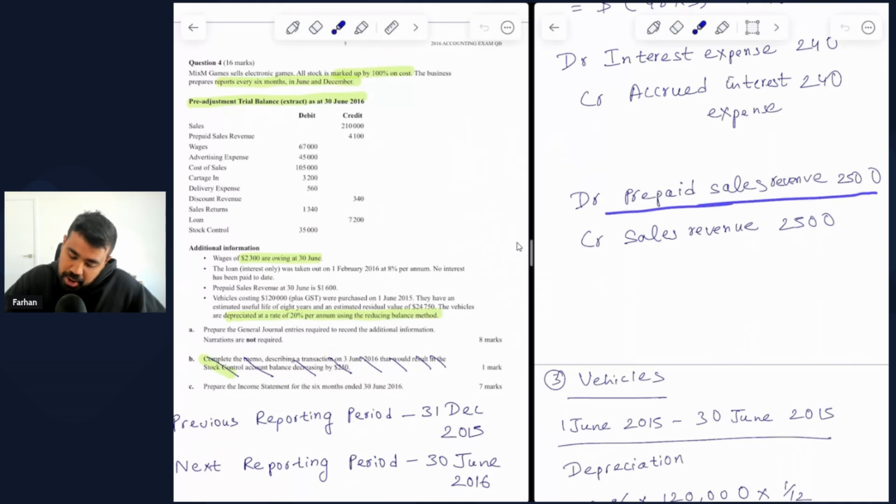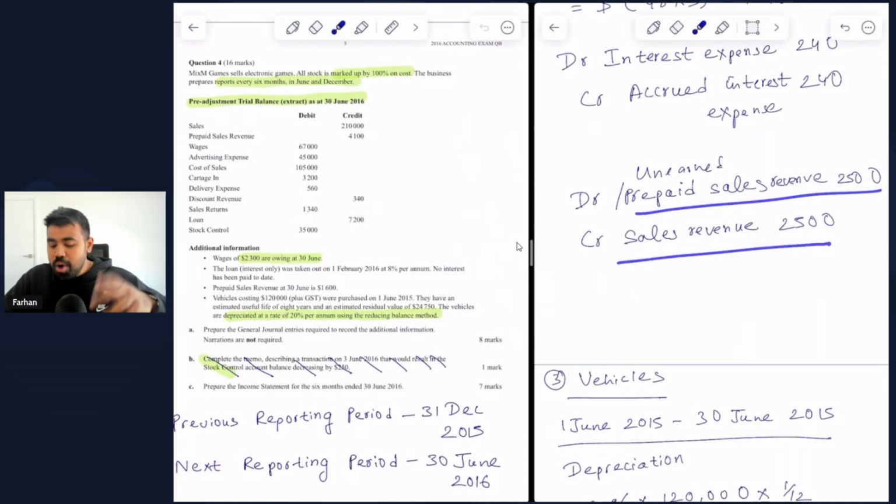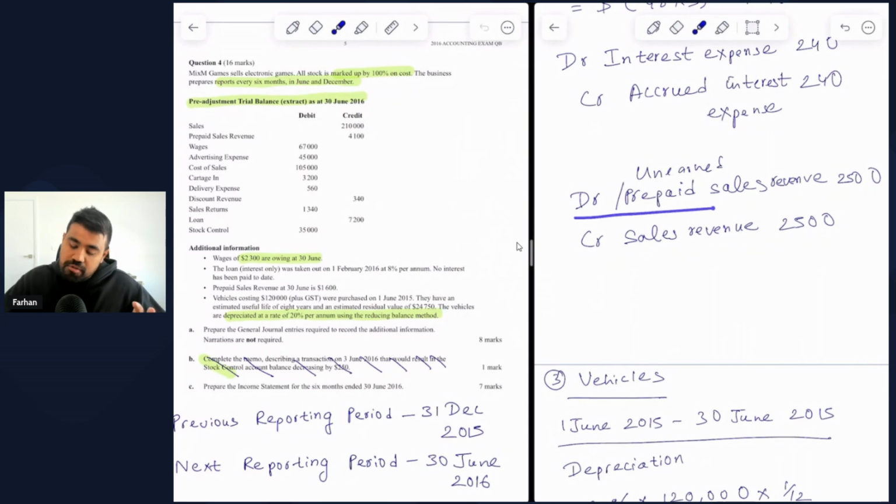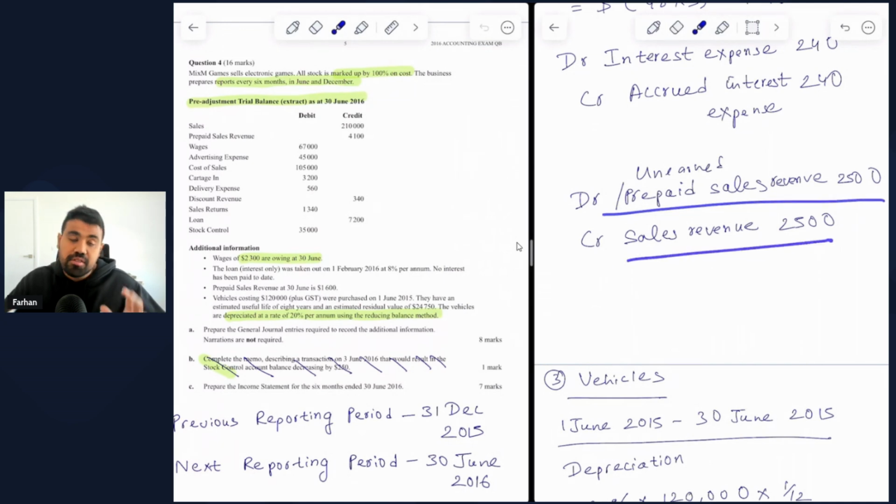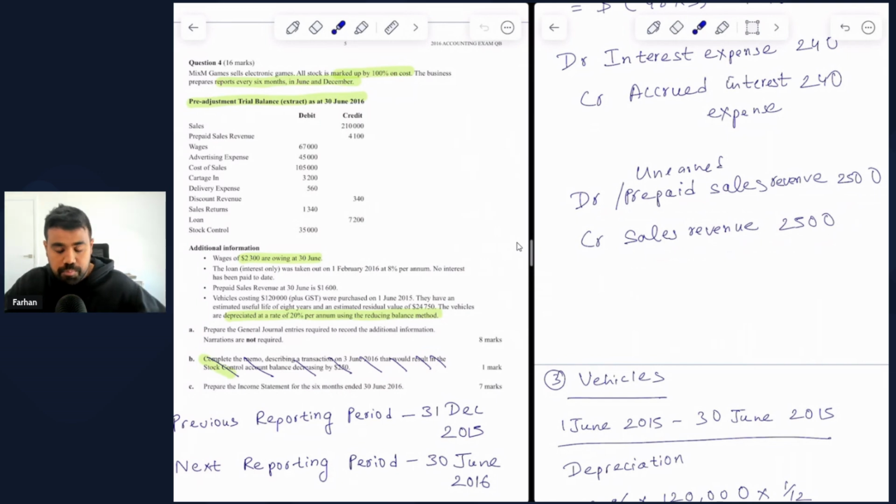So I wrote prepaid here. You should write unearned as well, so you understand it's the same thing. And then you're crediting sales revenue by 2,500 because you have earned this revenue. So now you can confidently say that this $2,500 is your sales. So you have to report this within the income statement. Again, debit unearned sales revenue refers to a reduction in liability or the amount of obligation that you had to deliver. And credit sales revenue of $2,500 is simply increasing the revenue of the business, which is what we're going to show in the income statement.